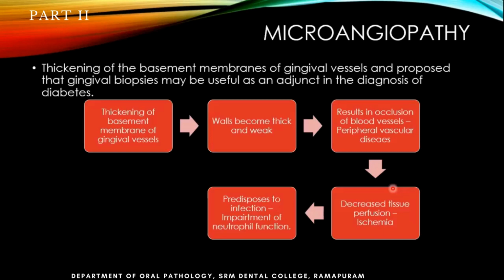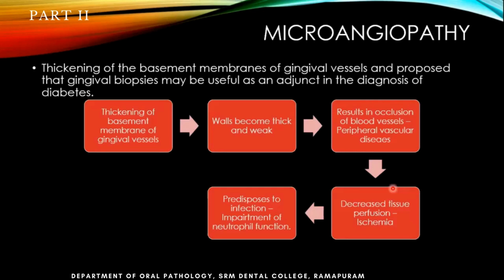So what happens in the heart? We saw that there will be vascular occlusion. The basement membrane gets thickened, and the walls become very thick and weak. Again, the same thing results in peripheral occlusion of the vascular cells. When this happens, there is decreased tissue perfusion. The amount of blood that goes into the tissue will be very less.